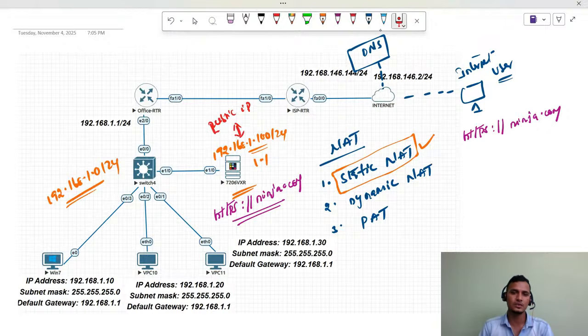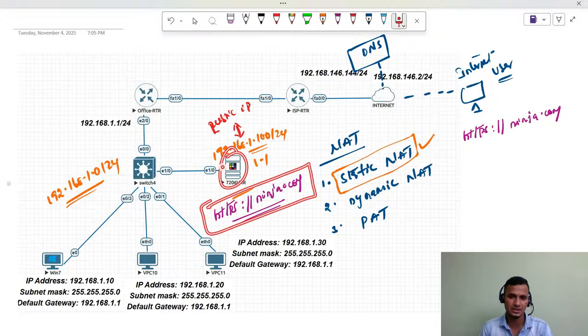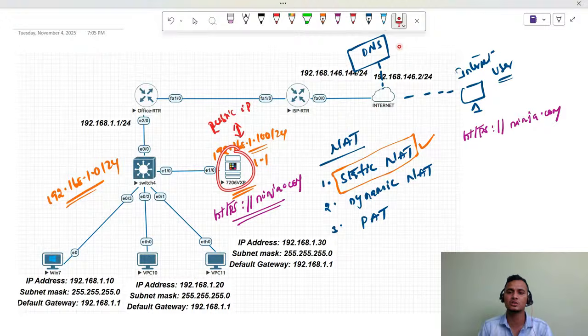Once we perform the NATing of one private IP address with one public IP address, here we do the SNAT or static NAT. Then the public IP and private IP details, along with the URL and the public IP we mapped for the website we host, are registered in this DNS. This DNS is called a GDNS, global DNS.